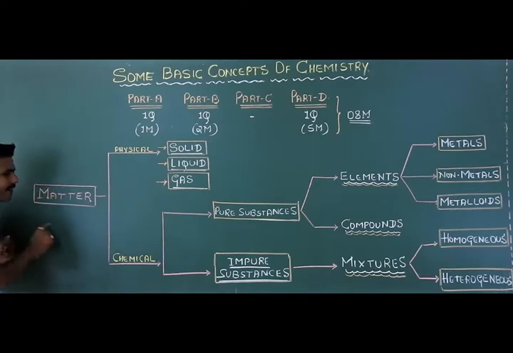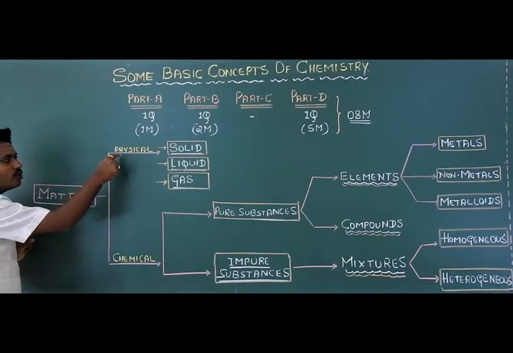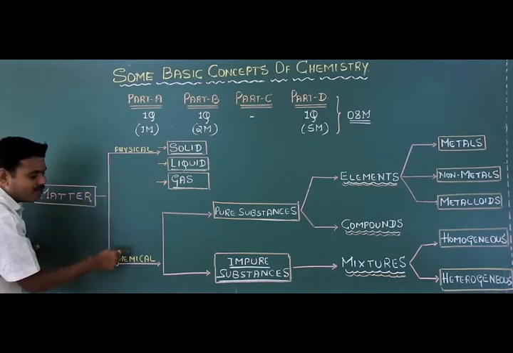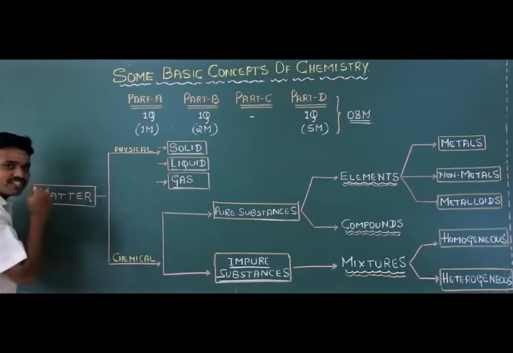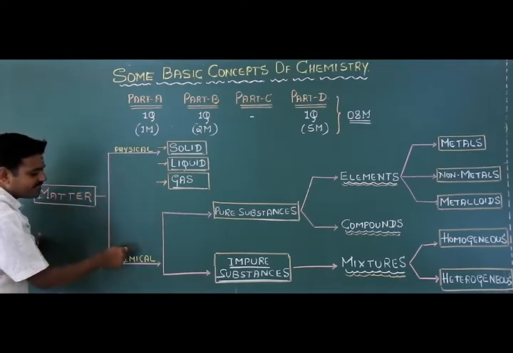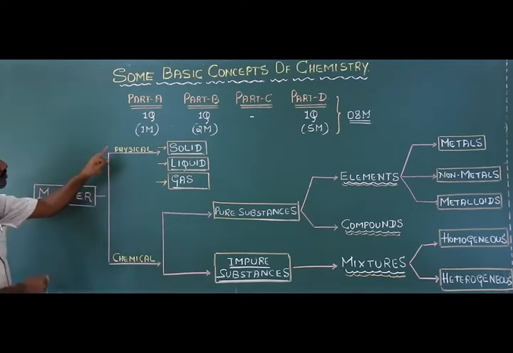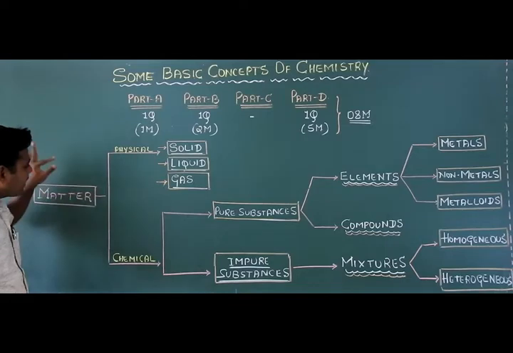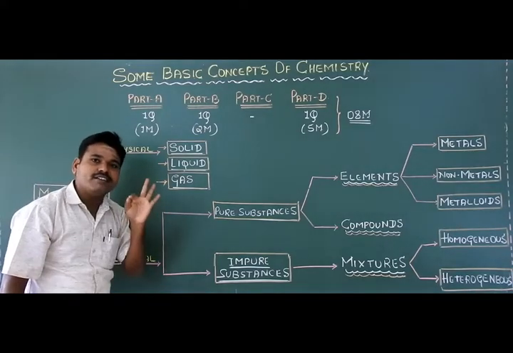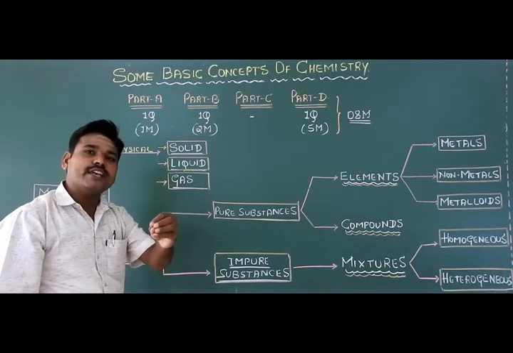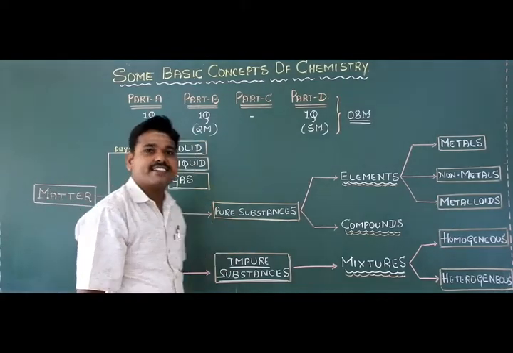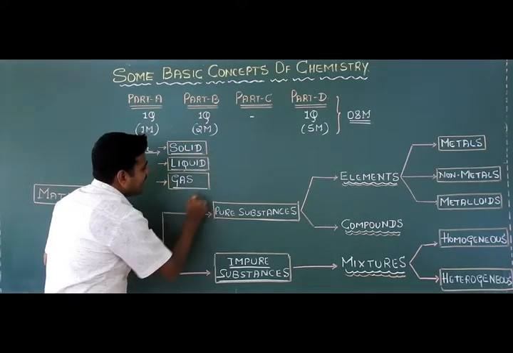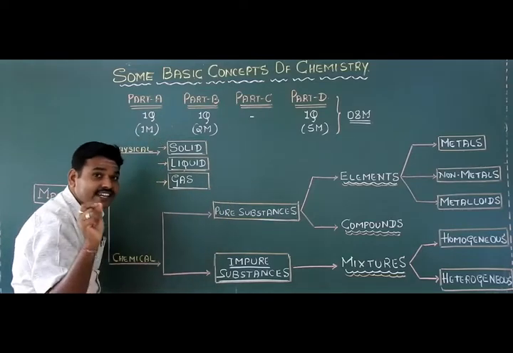Matter is classified in two different modes. The first is the physical classification of matter, and the second is the chemical classification. Based on the physical classification, matter can be subdivided into three important physical states. Tell me students, what are the three important physical states of matter? Very good. The first is the solid state, the second is the liquid state, and the third is the gaseous state, students.